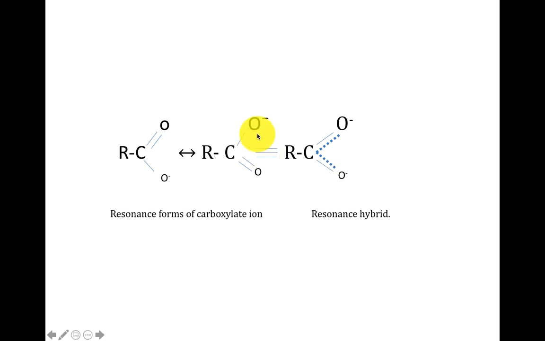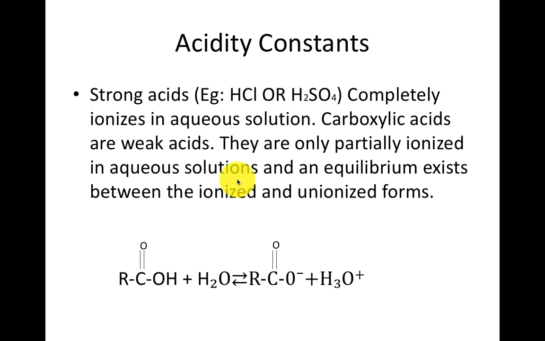I think all of you know that during the process of resonance, the molecule attains stability. So if the molecule undergoes the phenomenon of resonance, the molecule is considered to be more stable in nature. Now see this equation. If you consider carboxylic acid and the carboxylate ion, since the carboxylate ion undergoes resonance, it is more stable compared to the original unionized carboxylic acid.